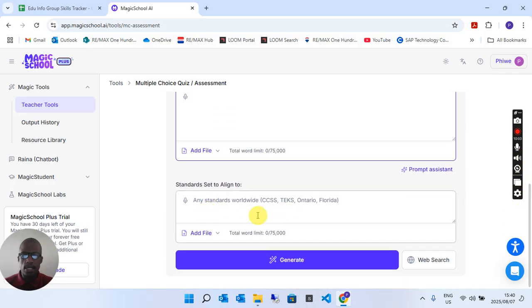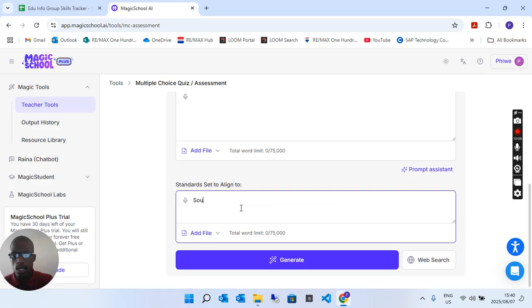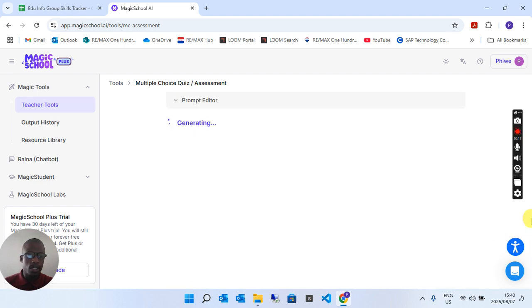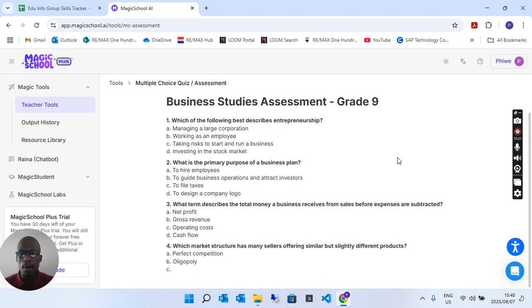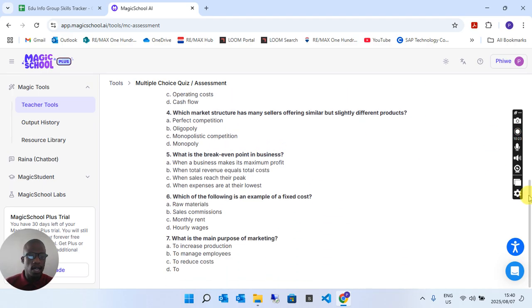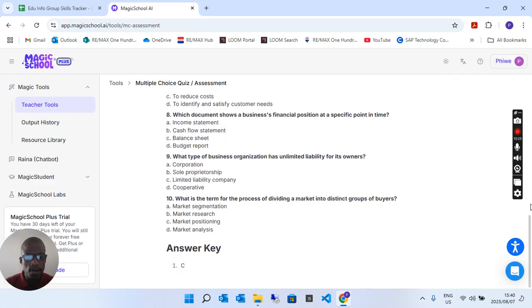Standard set, any standards worldwide. South Africa, and then we can go generate. I think there's also an option to click on exemplar there as well, but I didn't really check it out.